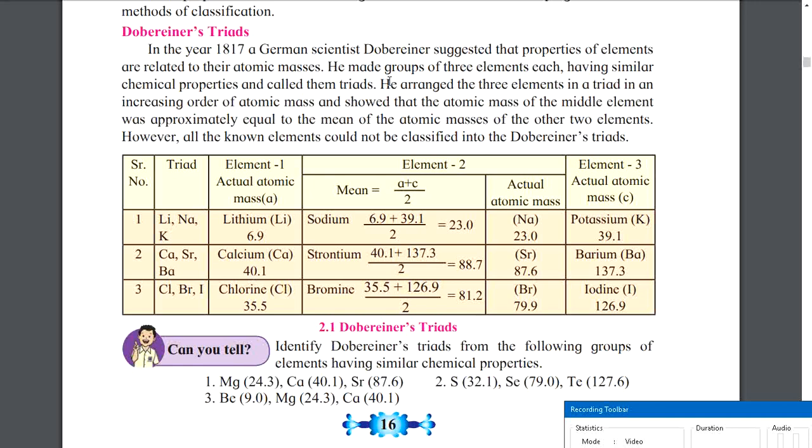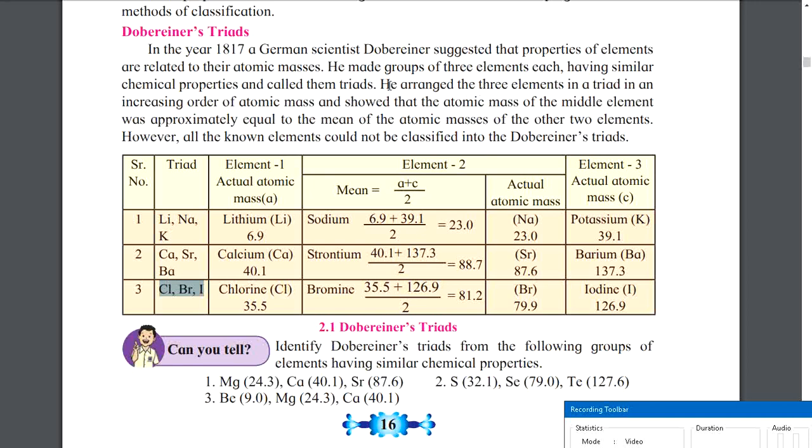Now let us read this. Now you will understand. He arranged the three elements in a triad in an increasing order of atomic masses. So this you should not forget, that here their atomic masses are increasing. Like he has arranged chlorine, then bromine, and then iodine. It means that among all three of them, iodine has the largest mass and chlorine has the smallest mass.